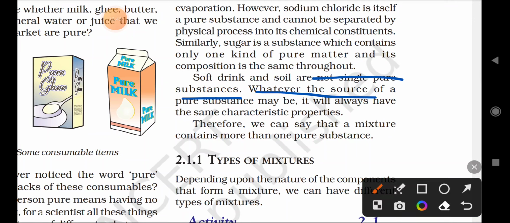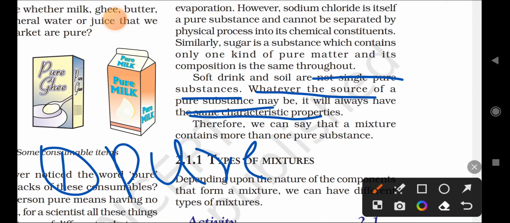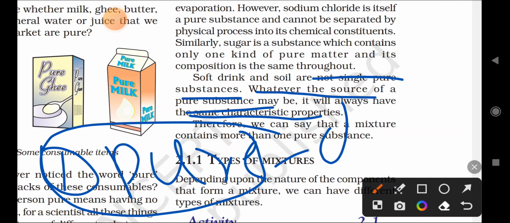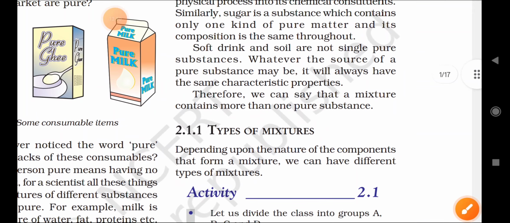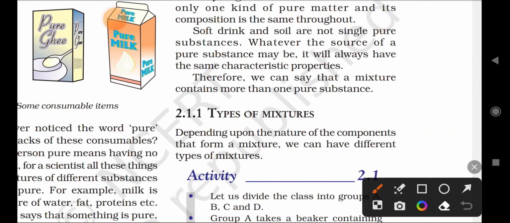Whatever the source of a pure substance may be, it will always have the same characteristic properties. When we say a pure substance, it means all particles in it have the same chemical properties. Remember that. Therefore we can say that a mixture contains more than one pure substance. Always remember that a mixture contains more than one type of pure substance.